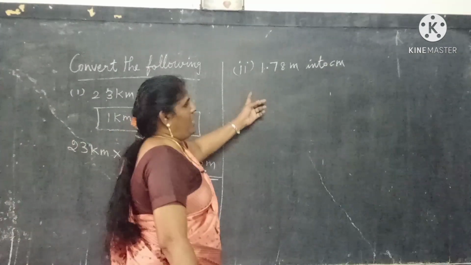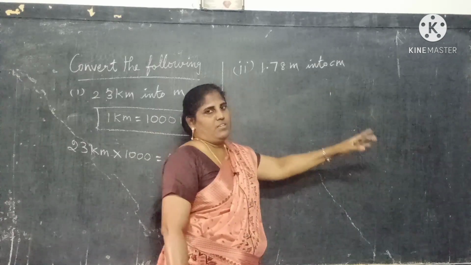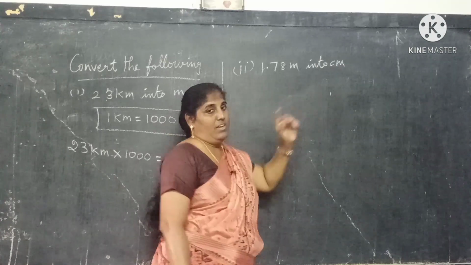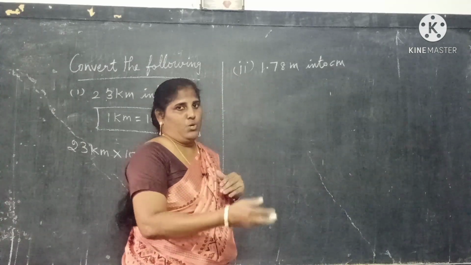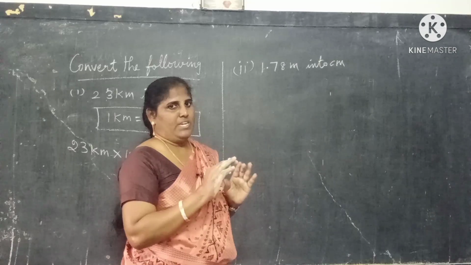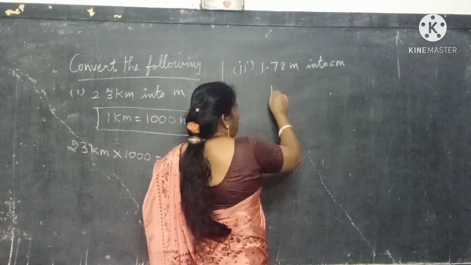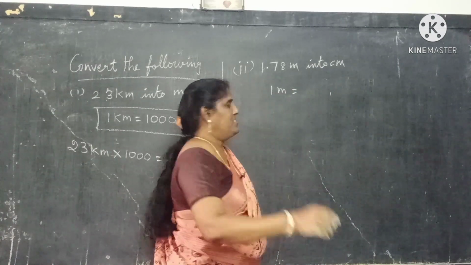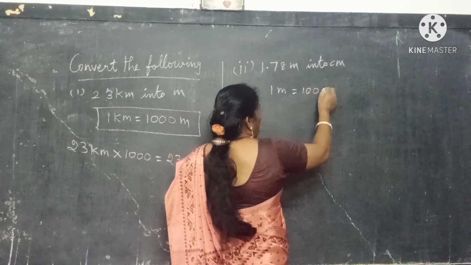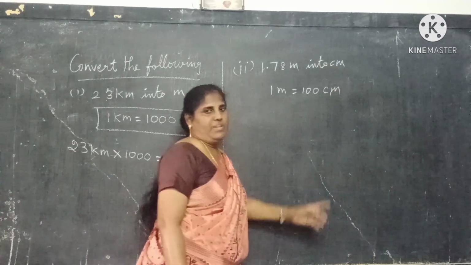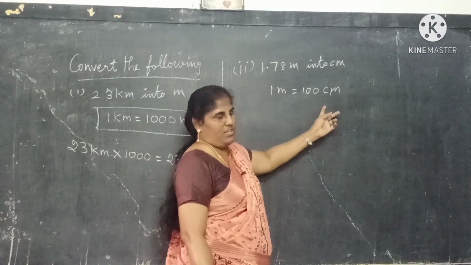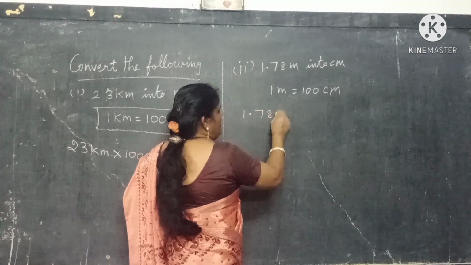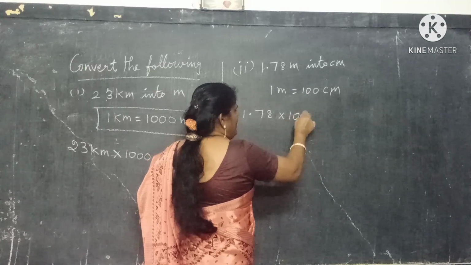Okay, next, 1.78 meter into centimeter. Here if you compare meter and centimeter, meter is the higher one. Already told, if you change higher to lower you should multiply. First of all, you find out the formula. 1 meter equal to how many centimeter? 100 centimeter, sorry. So 1 meter equal to 100 centimeter. So therefore 1.78 meter into 100 equal to,